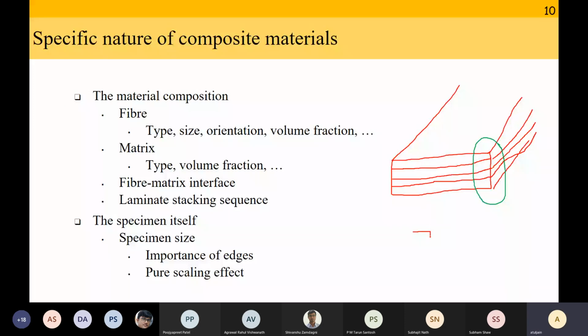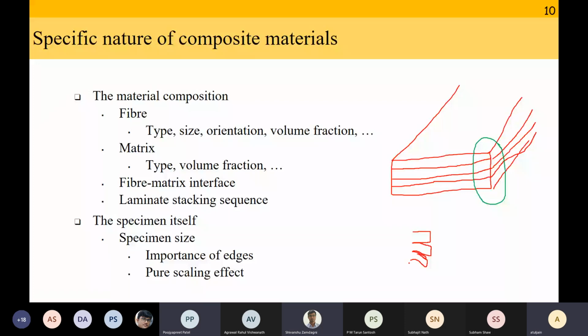This is one layer, the other layer is going like this. Like you have seen in the edge of a book where there are multiple pages, the pages start separating from each other. Have you noticed that?